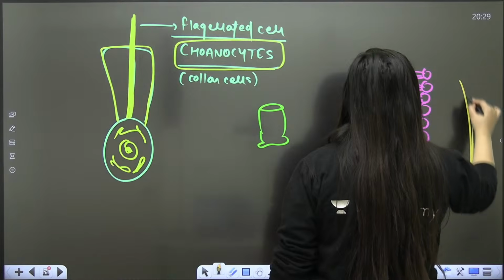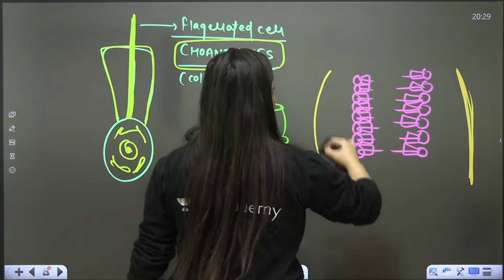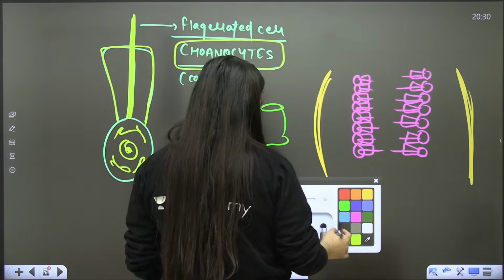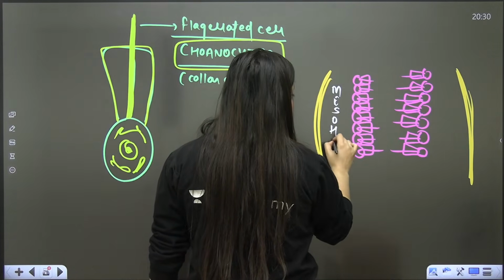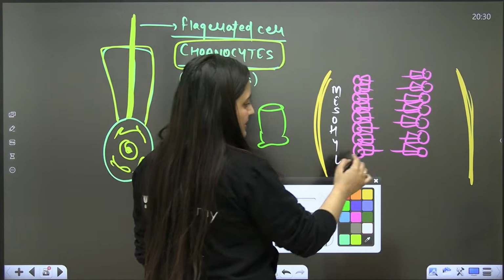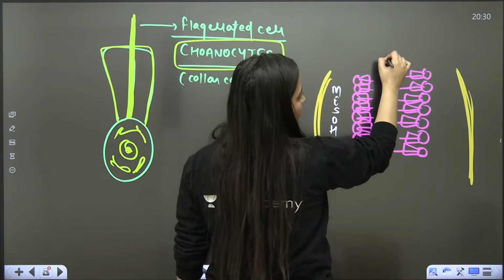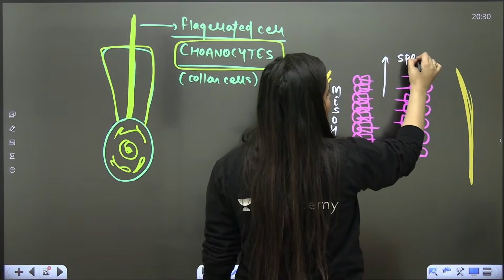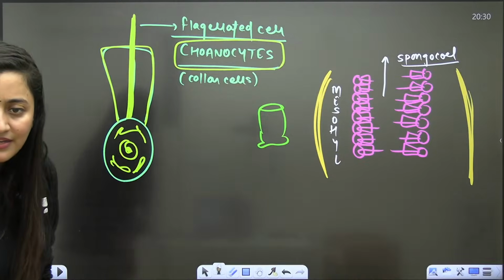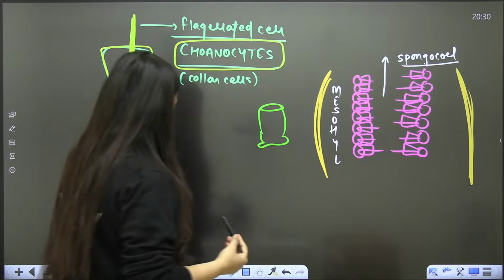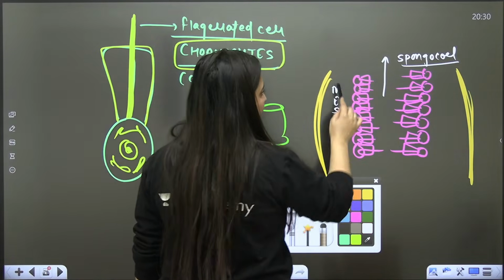They have the outer pinacoderm, they have this mesohyl in between, and see the space, this part here, what is it? It is the spongiocele. Are you getting my point?